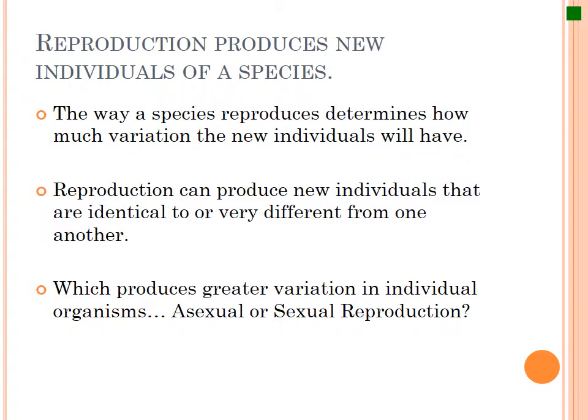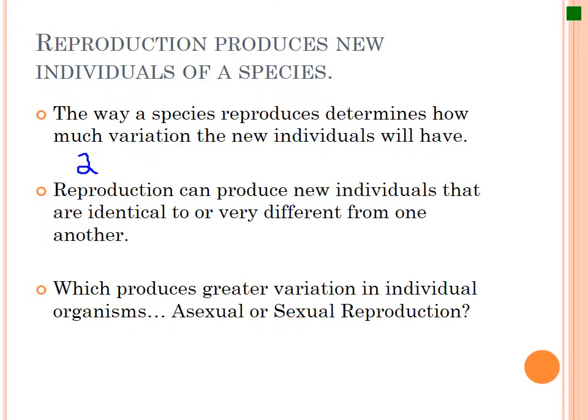Okay, so reproduction produces new individuals of a species, which of course is needed to ensure the survival of the species. The way a species reproduces determines how much variation new individuals will have. There are two ways that scientists know about, for our purposes, with respect to reproduction: asexual reproduction and sexual reproduction.